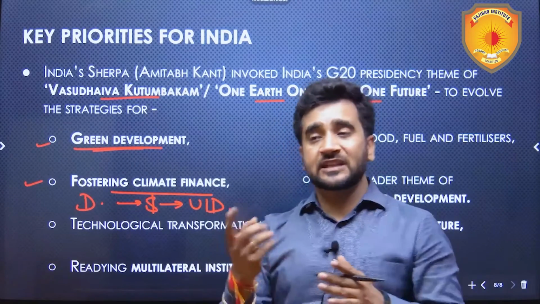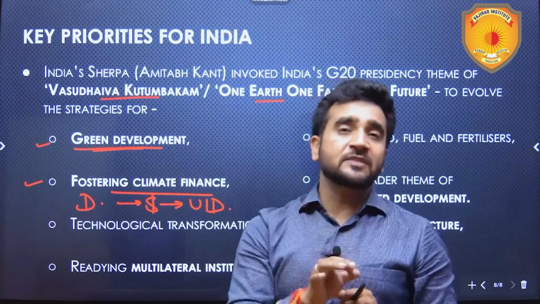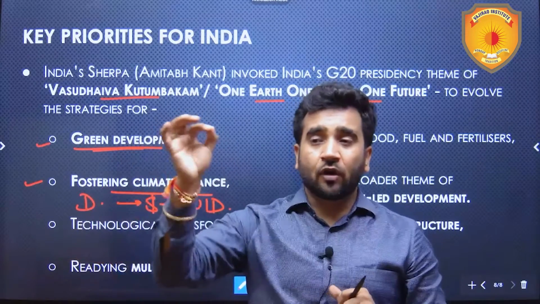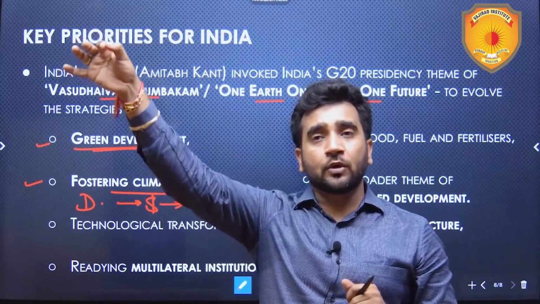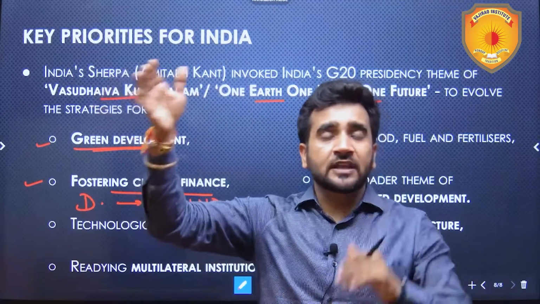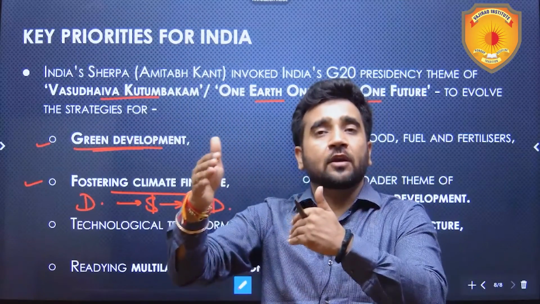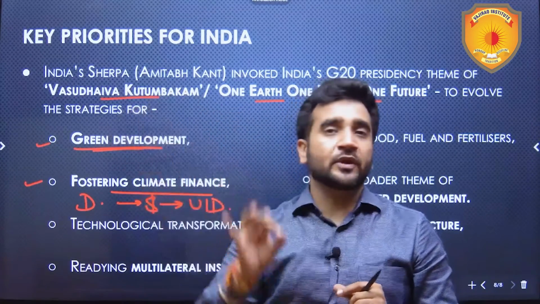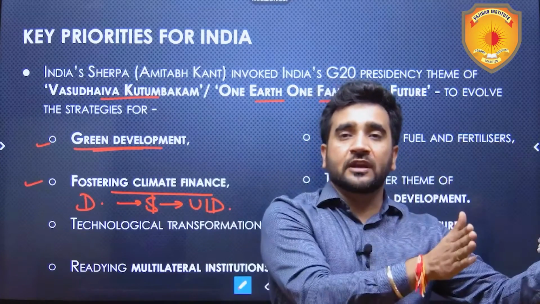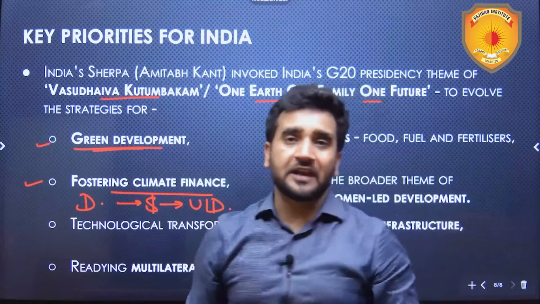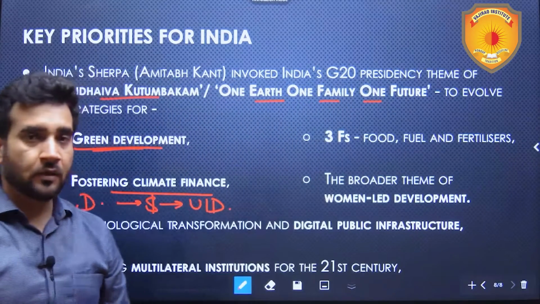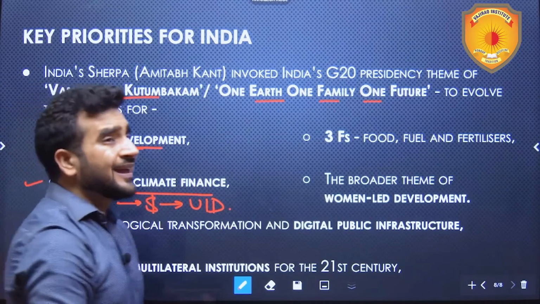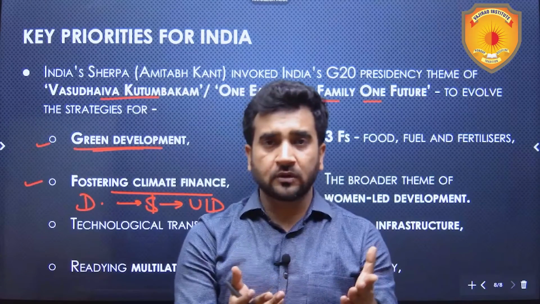As per the estimates given by the UN, approximately $6 trillion are required till 2030 if we want to meet the 1.5 degree goal by 2100. The 1.5 degree goal is that global warming, or the global average temperature, should increase by 1.5 degrees only by the year 2100 from the pre-industrial levels. Pre-industrial levels is 1850 to 1900, these 50 years. So we need funds for that, and India will definitely be talking about it, and that is how we are going to be the voice of the global south. One such example.